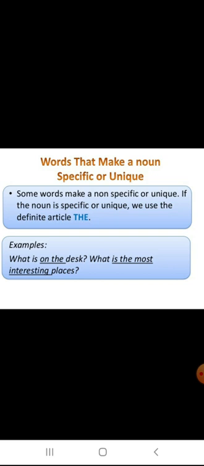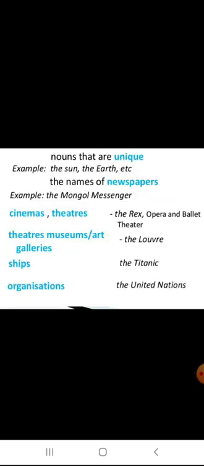For example, what is on the desk means a particular desk. What is the most interesting places? Nouns that are unique, for example, the sun, the earth. We are talking about the sun, so we use the sun, the earth, the moon. The names of newspapers. Suppose we are talking about the cinemas, the theaters, museum, art galleries, ships, the Titanic, organization, the United Nations. We use the before these things.